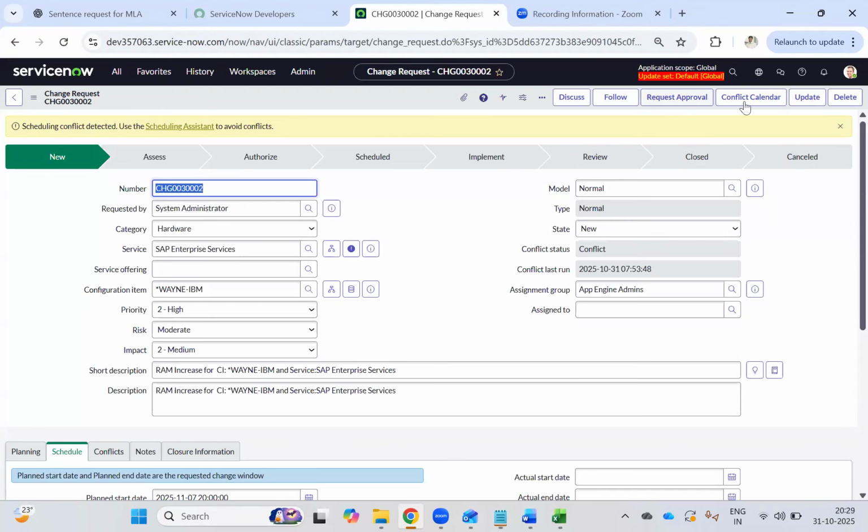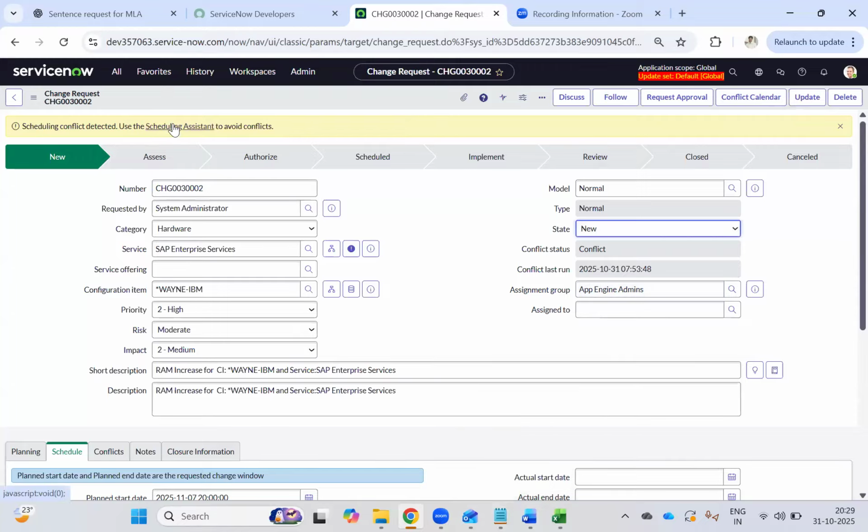If you run this conflict calendar, the tool will understand what all the changes are during the same time you are executing. It will tell you that there are some changes during the same time, so don't try to do that. That is how this conflict run calendar will help you. Okay, so that is one thing.